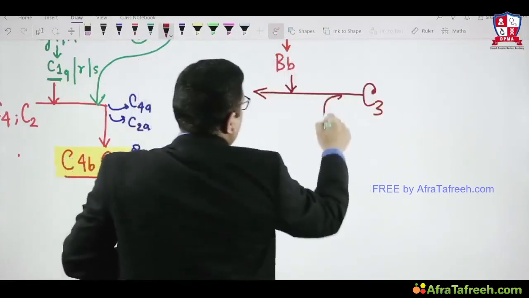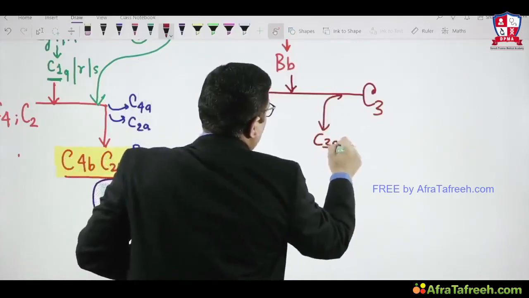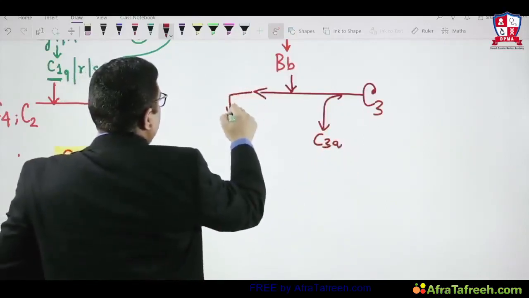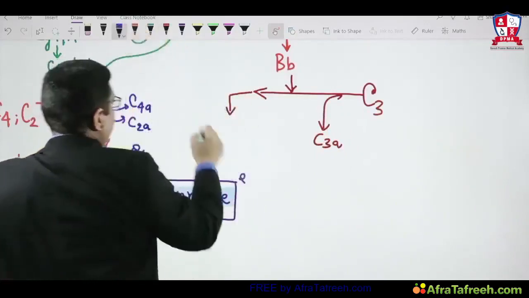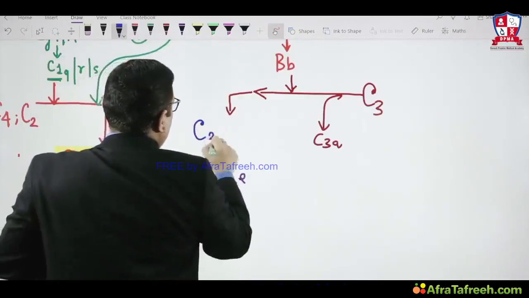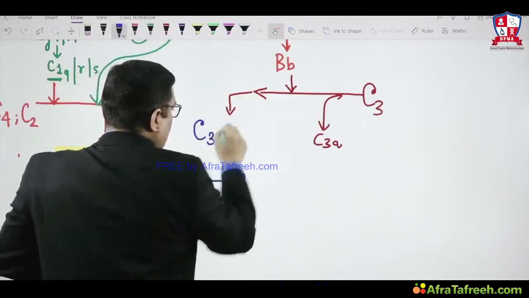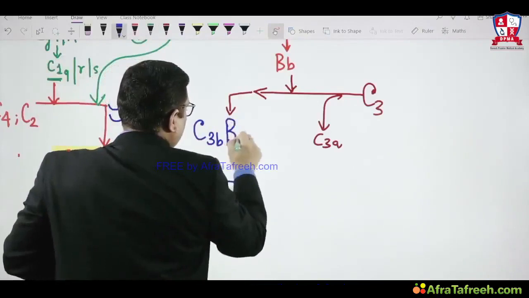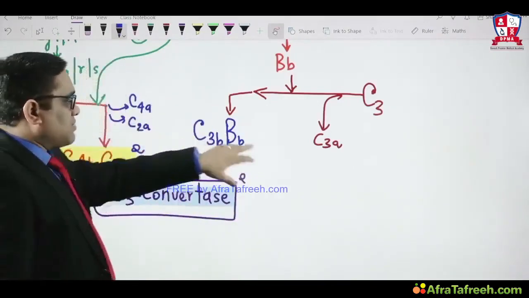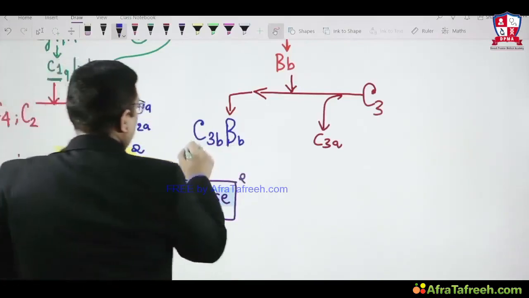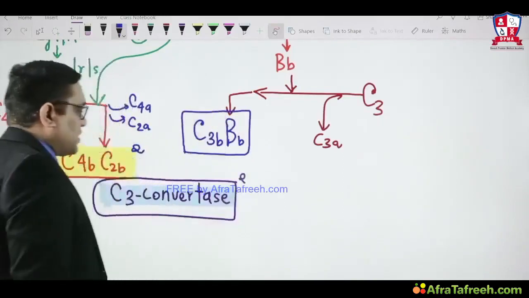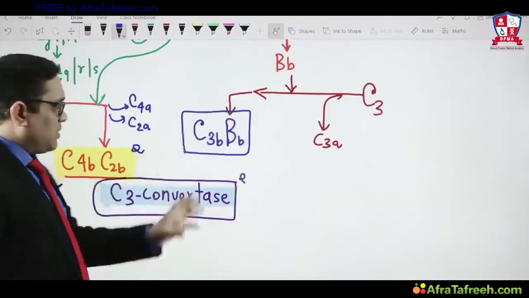Because of C3 cleavage, C3a will be removed, and as a result there will be formation of C3b, capital B, and there is a small fragment b. So now you can see C3b and Bb will be formed. So this C3bBb is the C3 convertase of the alternative complement pathway.